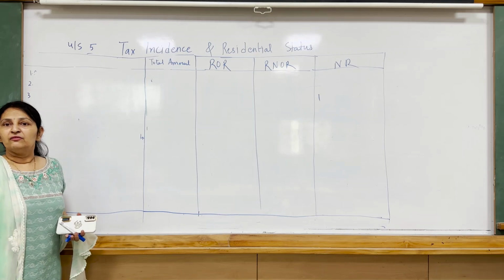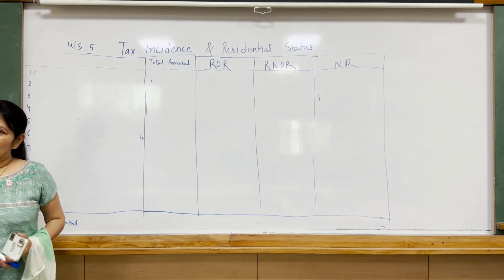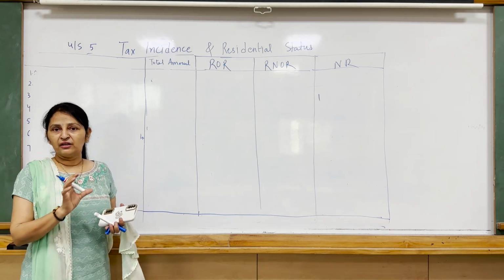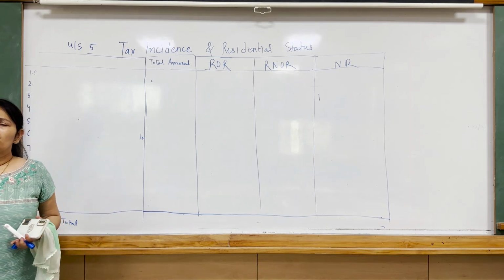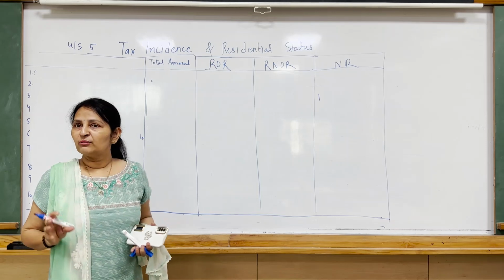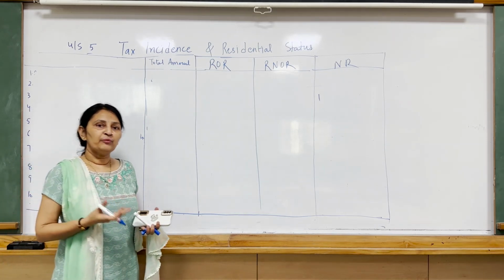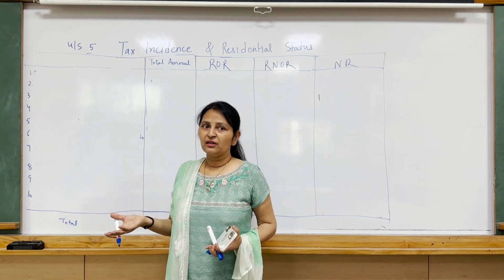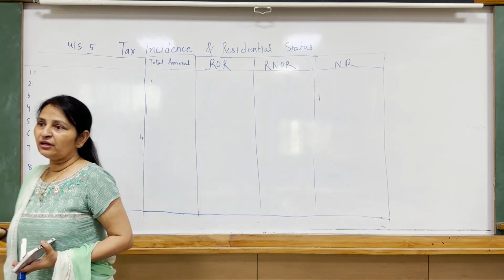Foreign income is income which is received outside India, which arises outside India, where all sources of income are generated outside India. For example, any property situated in a foreign country, so income received out of that property is a foreign income. Any property situated outside India, after selling that property, the profit or gain arising is a foreign income.